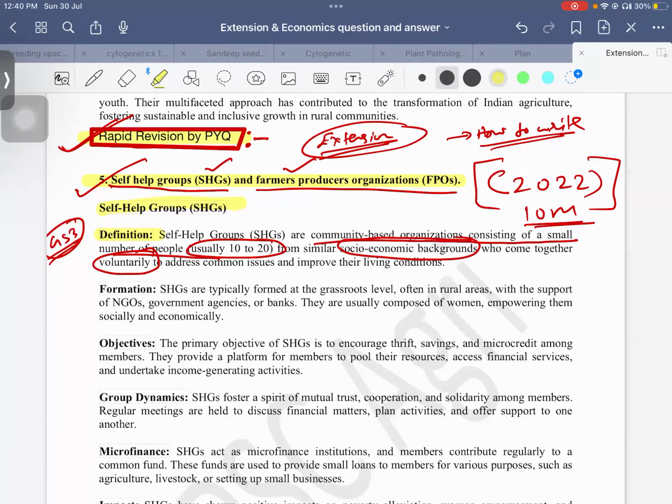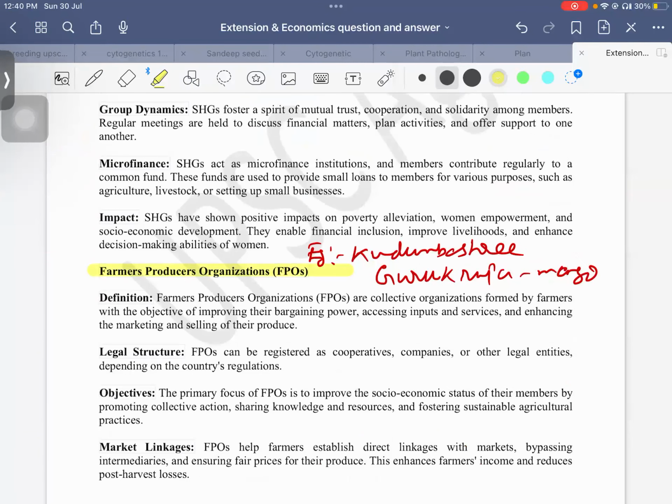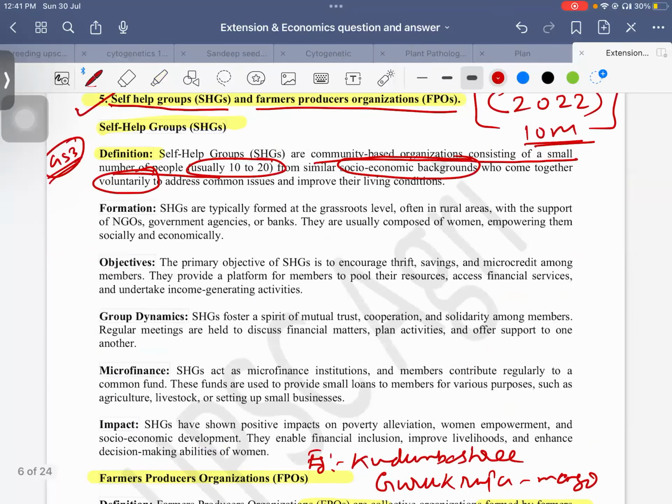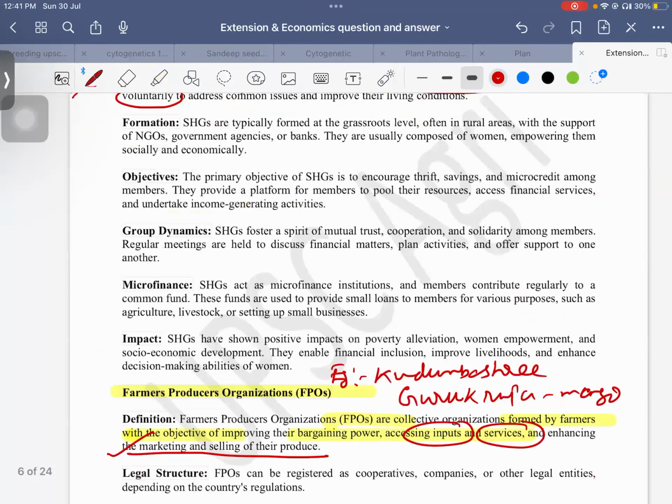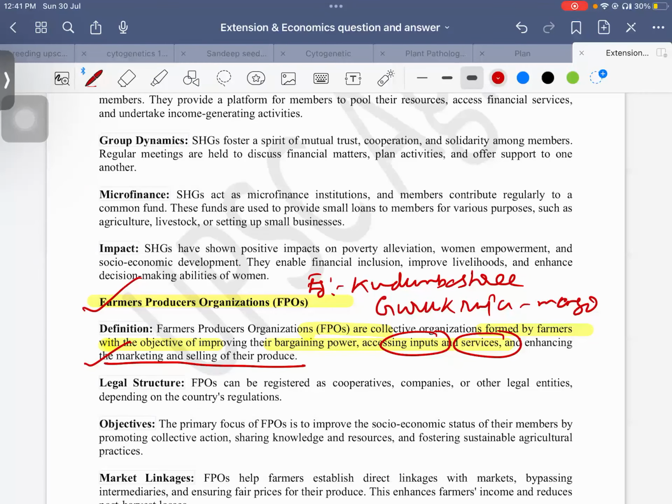But once it comes to FPOs, they are collective organizations by the farmers with the objective of improving their bargaining power, maybe in terms of inputs or services, and also for marketing and selling their produce. For all these things, they can use this. But in case of SHG, people from a similar socioeconomic background join together and form it. This is on a smaller scale, whereas FPOs, FPCs, companies are all at a larger scale.